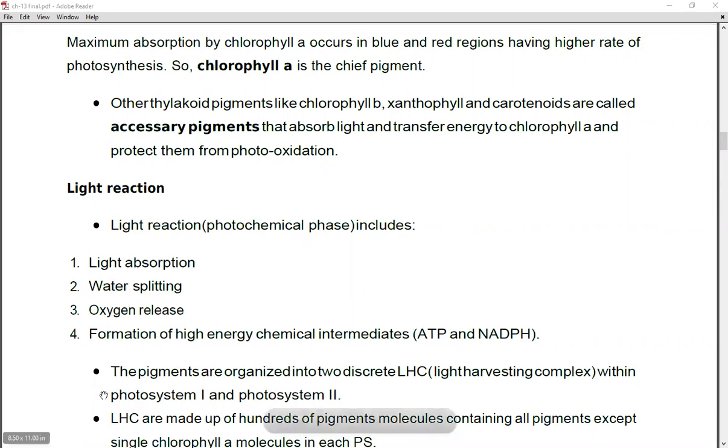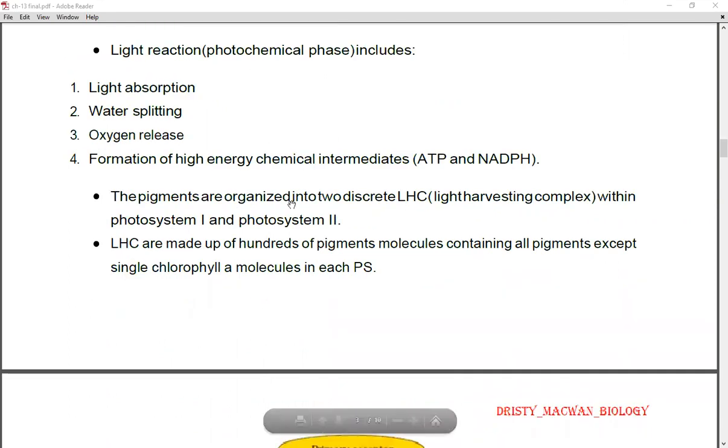We cannot say exactly steps, but these are the four main reactions which take place inside the light reaction. The pigments are organized into two discrete LHC, that is light harvesting complexes, within photosystem 1 and photosystem 2.